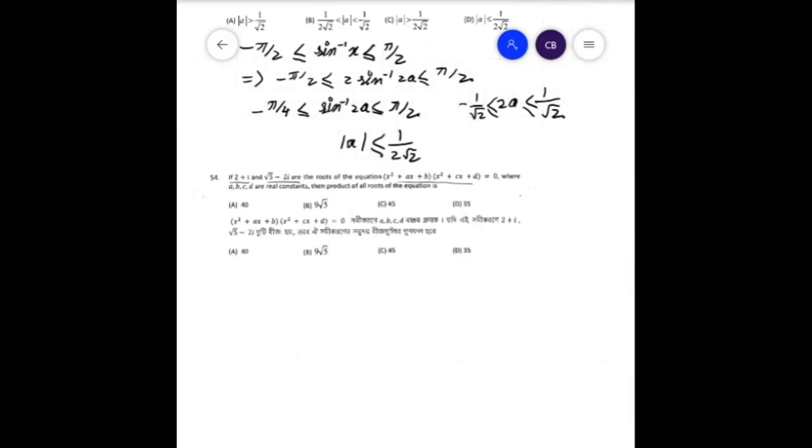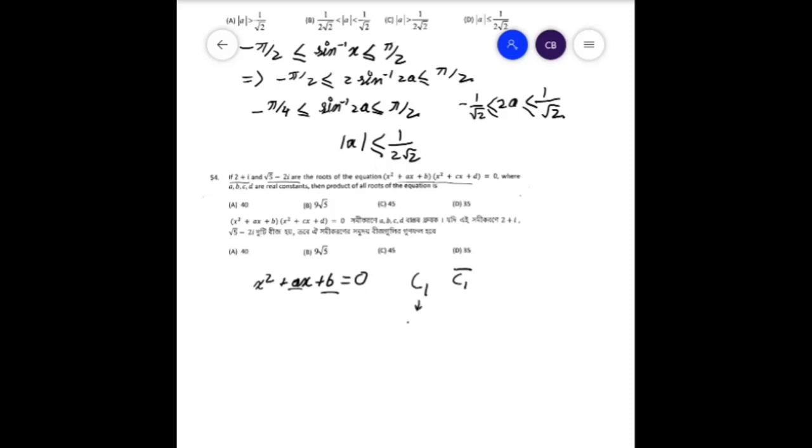Now the thing about this is, whenever there is an equation x square plus ax plus b is equal to 0, whatever be one root, let it be a complex number c1, if a, b are real numbers, then the other root has to be c1 bar, that is the conjugate.